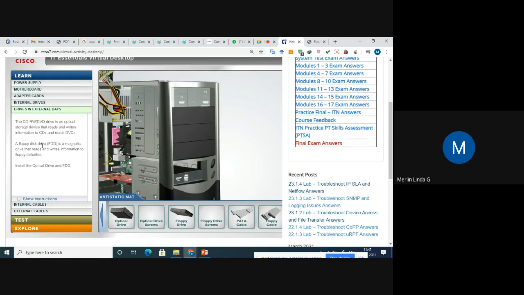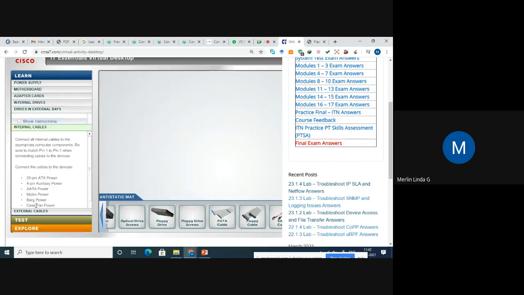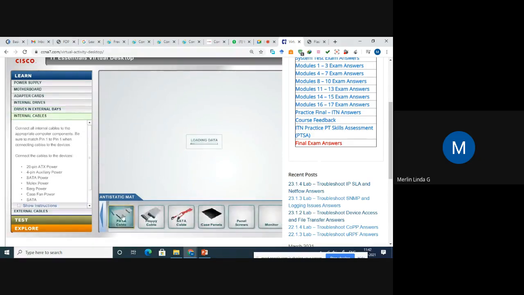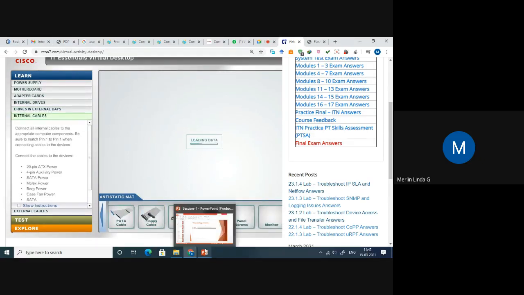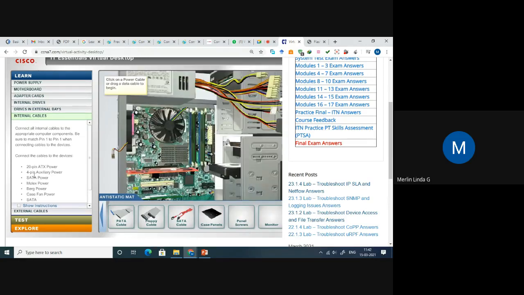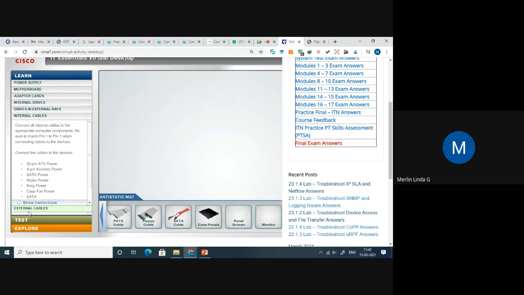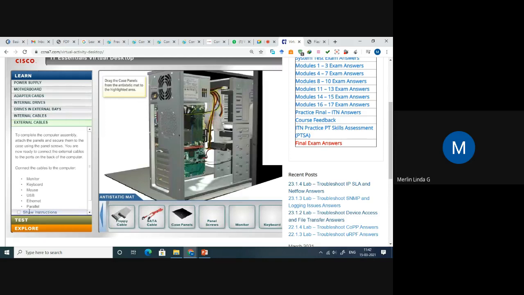So if you want to learn it, we can click the particular links, and you can see the description present here. We can self learn from these materials, right? So these are some of the internal cables like PATA cable, floppy cable, SATA cable, like case panels, panel screws, and so on. I'll assemble one time for you. So these are some of the internal cables. These are some of the external cables. So this is about the learning information present in the virtual desktop.